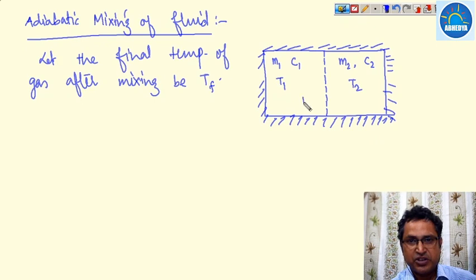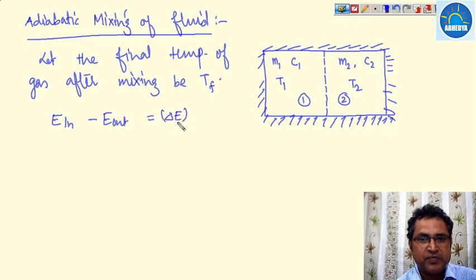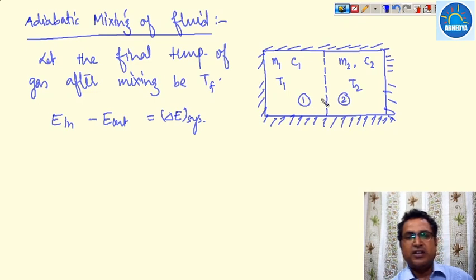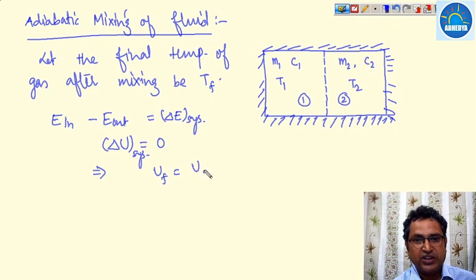This is our subsystem 1 and this is our subsystem 2. According to the first law of thermodynamics, E in minus E out is equal to delta E system. Since nothing is coming in and nothing goes out, E in and E out are equal to 0. Let us assume that kinetic and potential energy are neglected. Then it is only the change in internal energy, so the change in internal energy of the system is 0, meaning U final is equal to U initial.